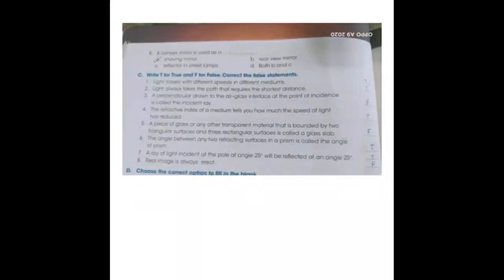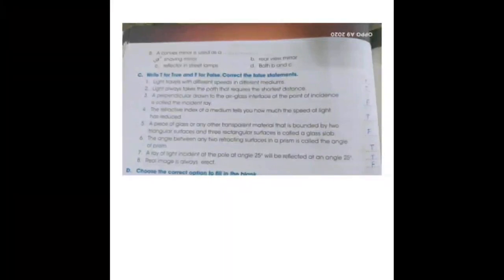Next, true and false. The light travels with different speeds in different medium. That is true. Light always takes the path that requires the shortest distance. That is also true. Number 3, the perpendicular drawn to the air glass interface at the point of incidence is called incident ray. That is false.